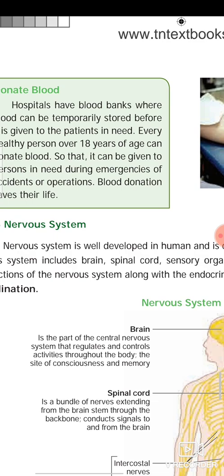Next, the nervous system. The nervous system is well developed in humans and is composed of neurons or nervous cells. This system includes the brain, spinal cord, sensory organs and nerves. The two important functions of the nervous system, along with the endocrine system, are conduction and coordination.